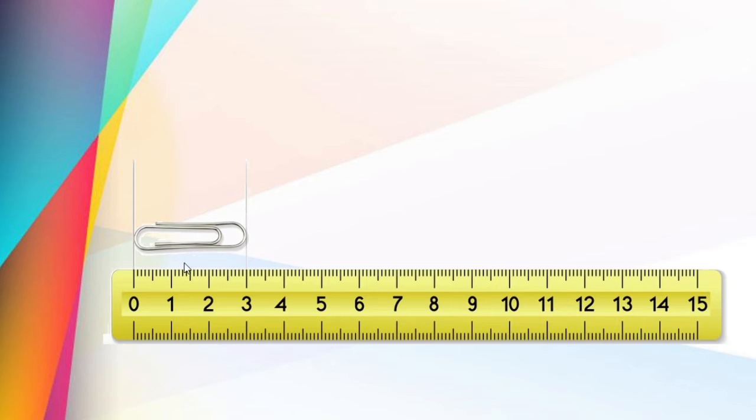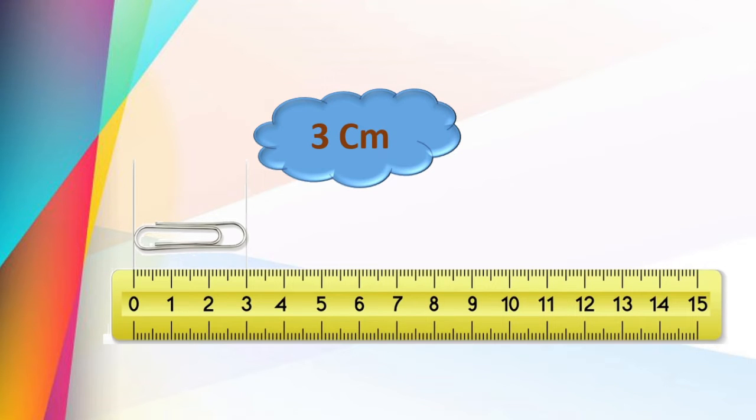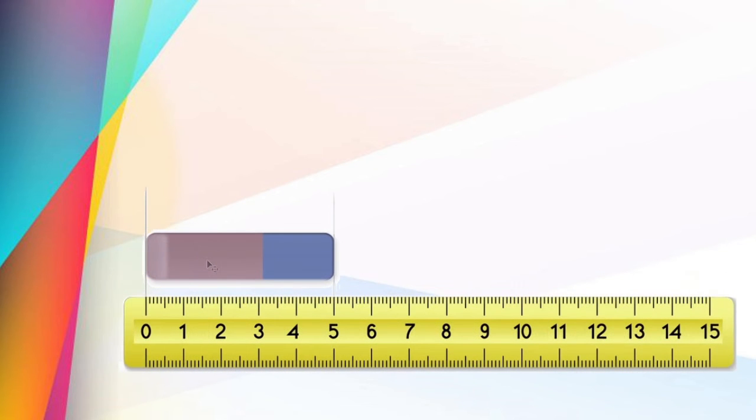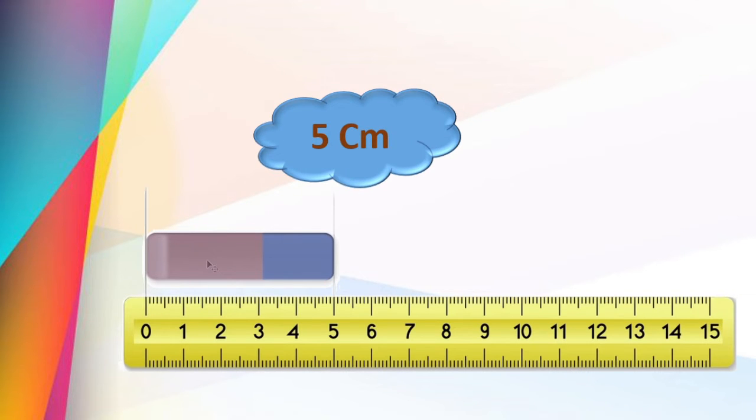Now dear children, here we can see the U-clip. What is the measure of this U-clip? Come on, tell me. Very easy this is. Correct, 3 centimeters. Right? One more. What is the length of this eraser? The scale is there. You can see the exact length of this eraser. That is 5 centimeters. Correct?